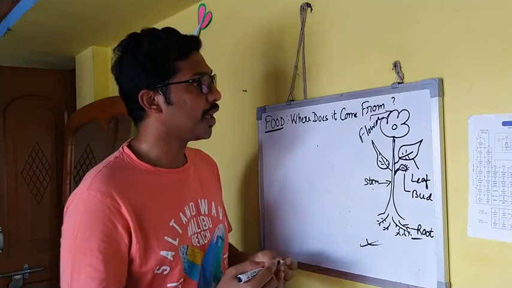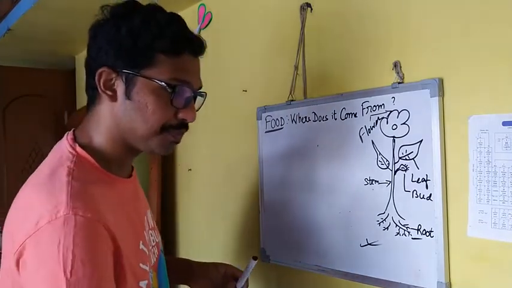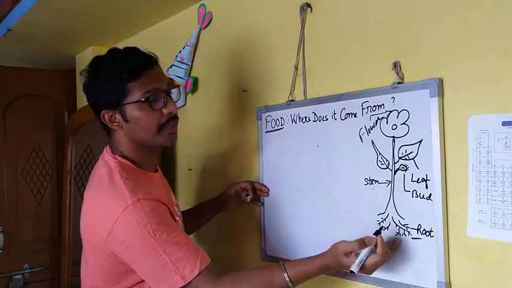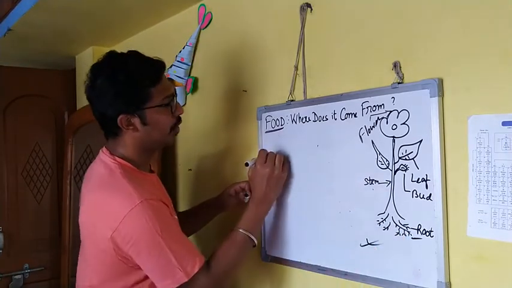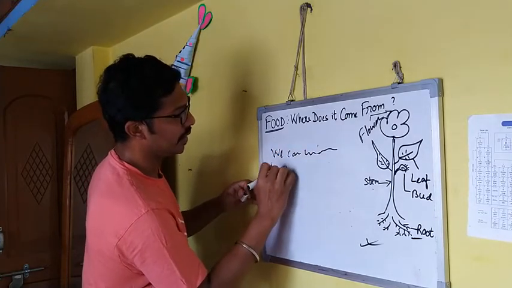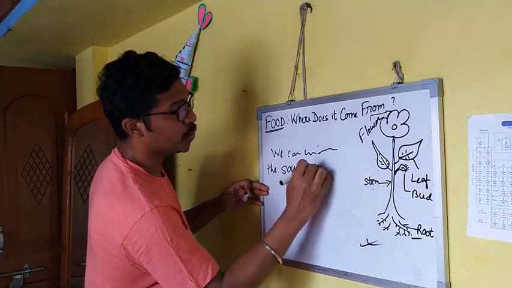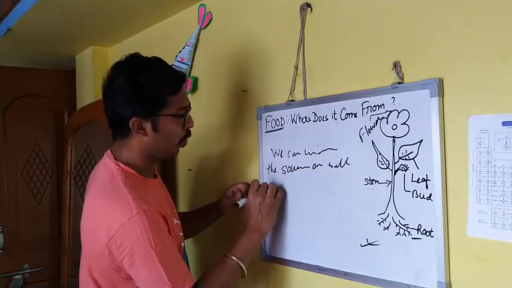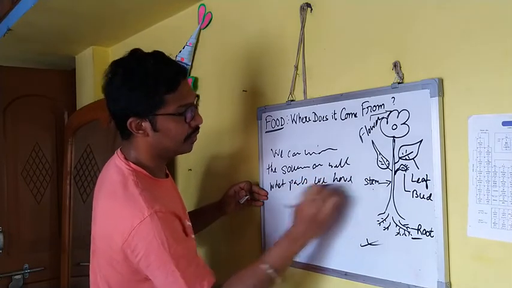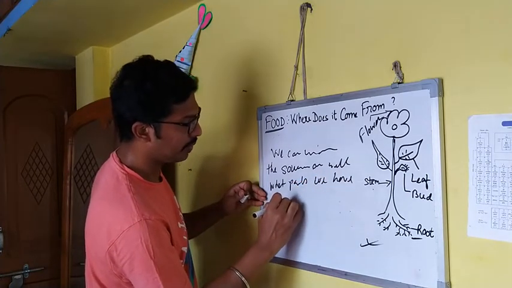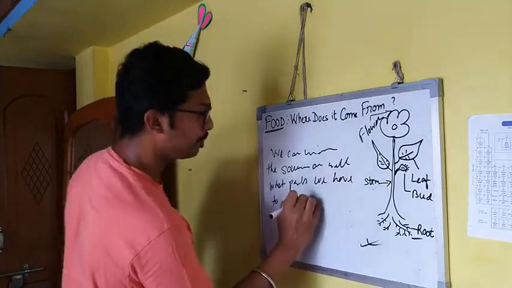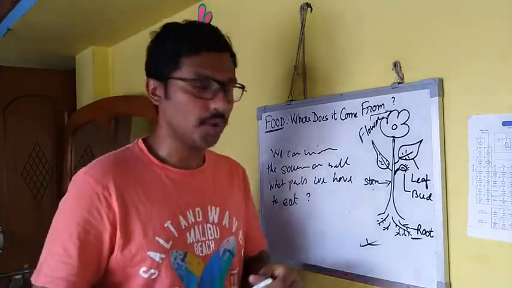When we know the various parts of this plant, we can understand the sources as well as what parts we eat. Okay? So tell me,